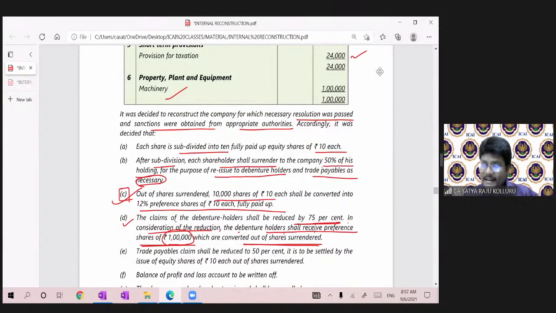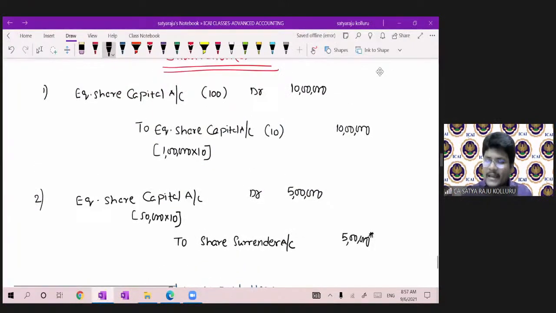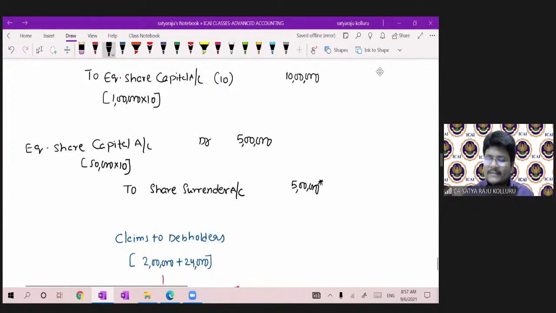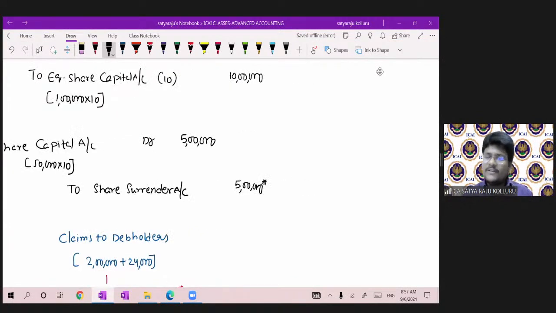Here 5 lakh worth was equity shares, and out of that I already converted some into preference shares.